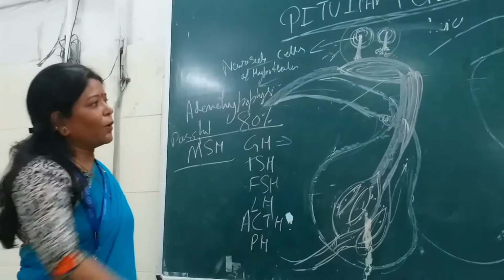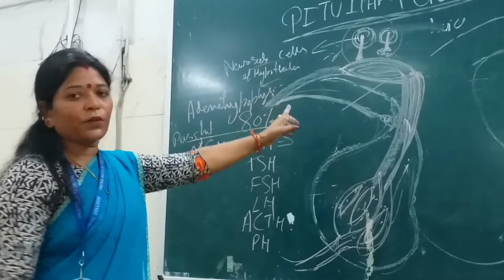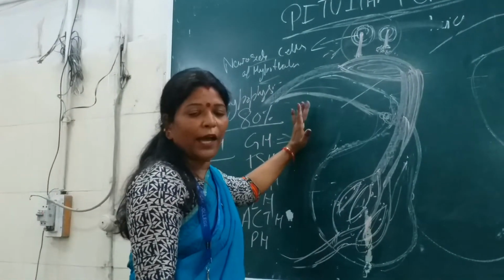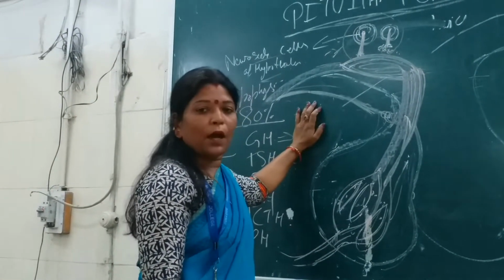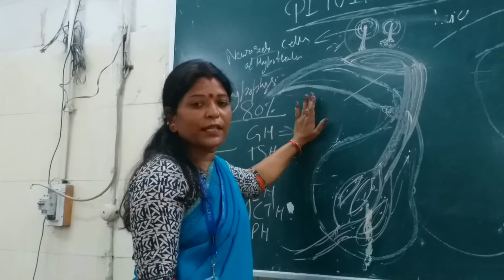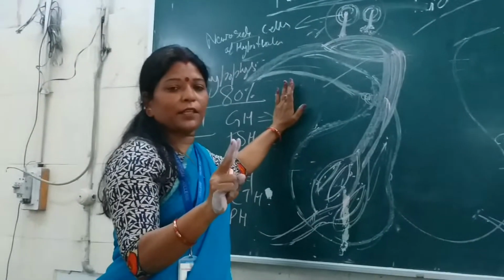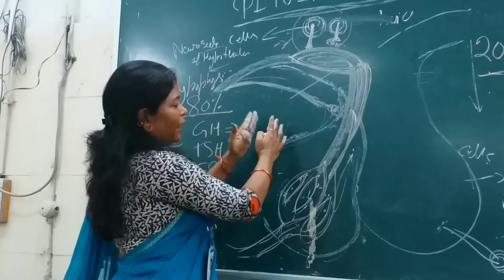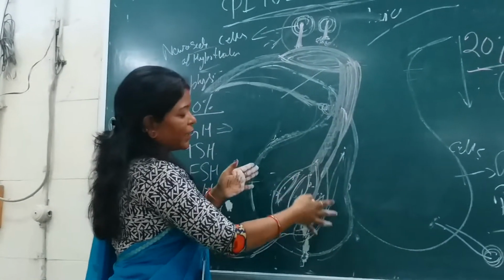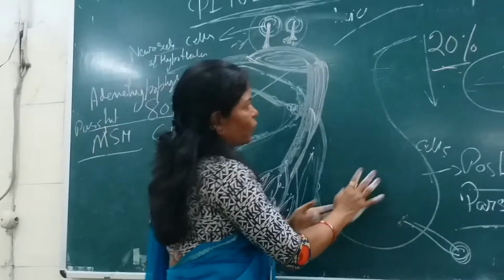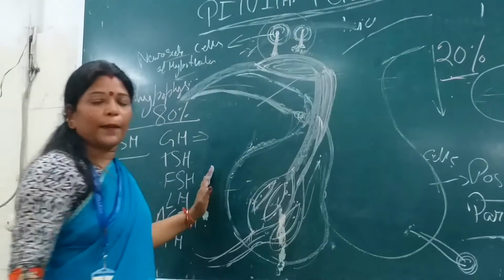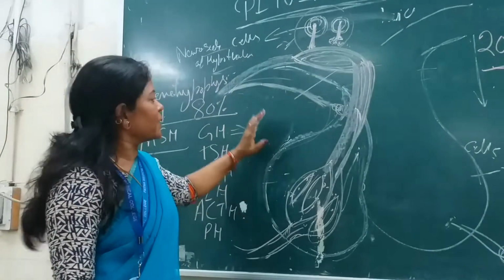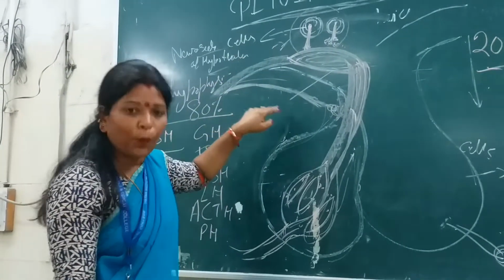Okay, now this was the pituitary portal system, the hypothalamo-hypophyseal portal system of the pituitary gland. There are two nomenclatures, please don't get confused. One is, I have said earlier, both the lobes, anterior as well as the posterior lobe, are connected with the hypothalamus by two pathways. One, for the anterior lobe, is the hypothalamo-hypophyseal portal system.